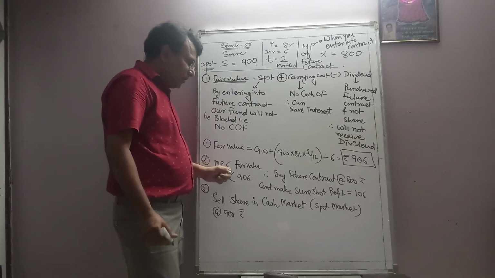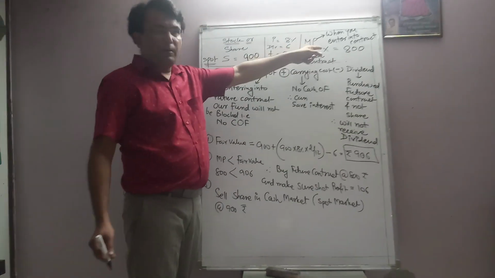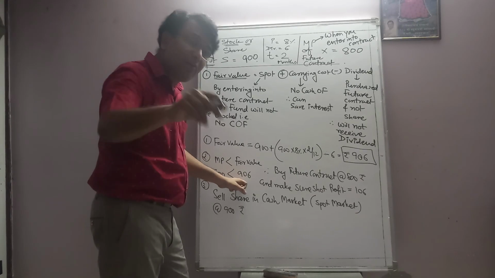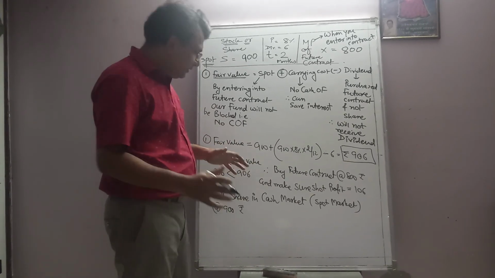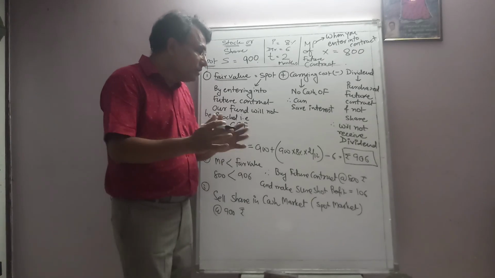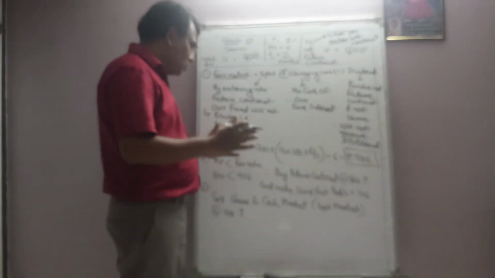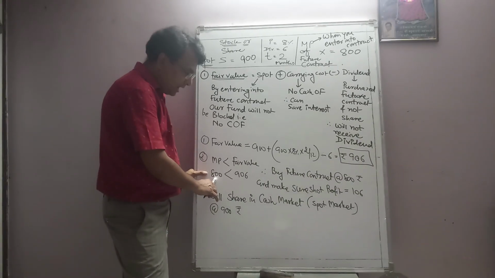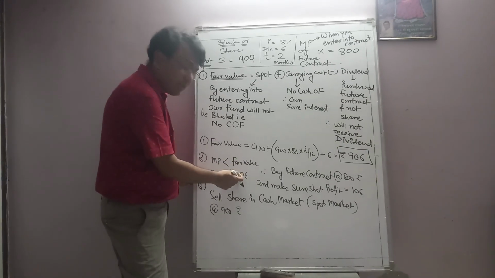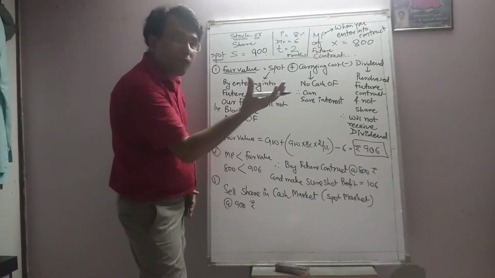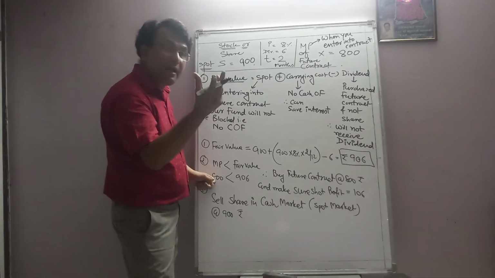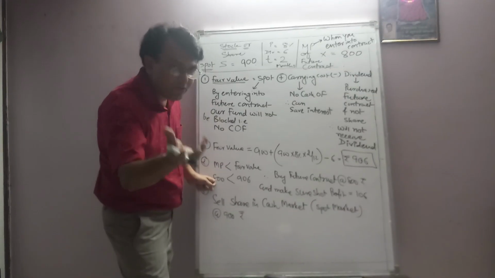Now the next point. After getting fair value, we will compare it with the market price of the future contract, which is 800 rupees, and you can see that 800 rupees market price of the future contract is less than fair value. That's why it is called undervalued. It is called undervalued contract. So that is, it is available at a lower price in the future market compared to its present worth. So this is present worth. The price of the future contract should have been 906, but somehow it is available in the market at 800 rupees. So what you do? Definitely you will buy it.